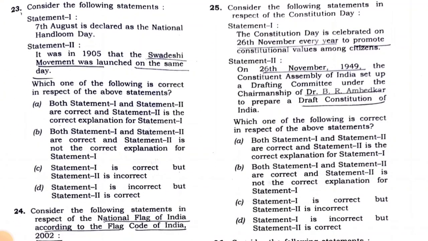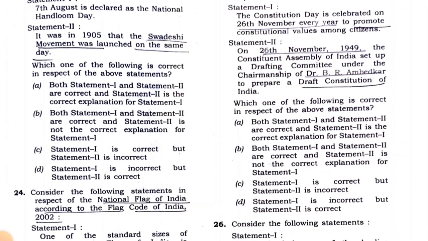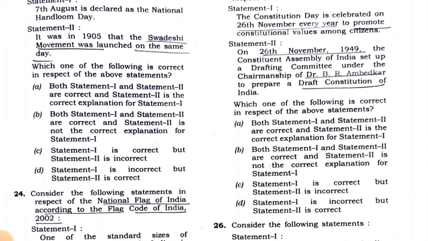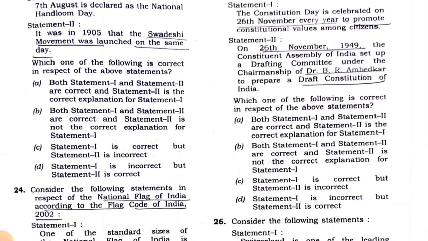Then there comes this easy question. Consider the following statements. It is based on general knowledge. Statement 1: 7th August is declared as National Handloom Day. It was in 1905 that the Swadeshi movement was launched on the same day. So in this case, both statement 1 and statement 2 are correct, and statement 2 is the correct explanation for statement 1. For the 23rd, A is the correct answer.